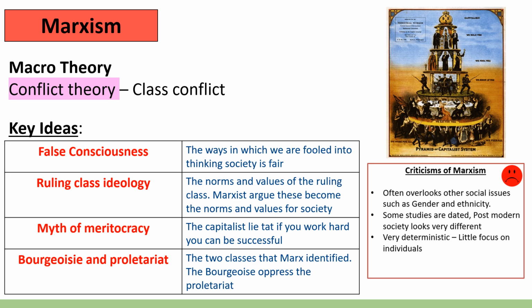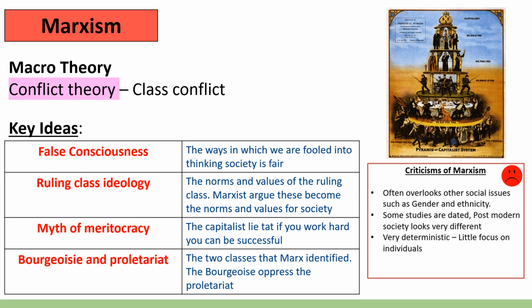They are a conflict theory, which means that they view society as structured around the conflicts between individual groups, and the groups that Marxists focus on are classes. They focus on class conflict, and they would argue that society has been purposely set up to advantage the ruling class, the bourgeoisie, and to oppress the working class, the proletariat. A couple of key ideas within Marxism are false consciousness, ruling class ideology, the myth of meritocracy, and of course the bourgeoisie and the proletariat.